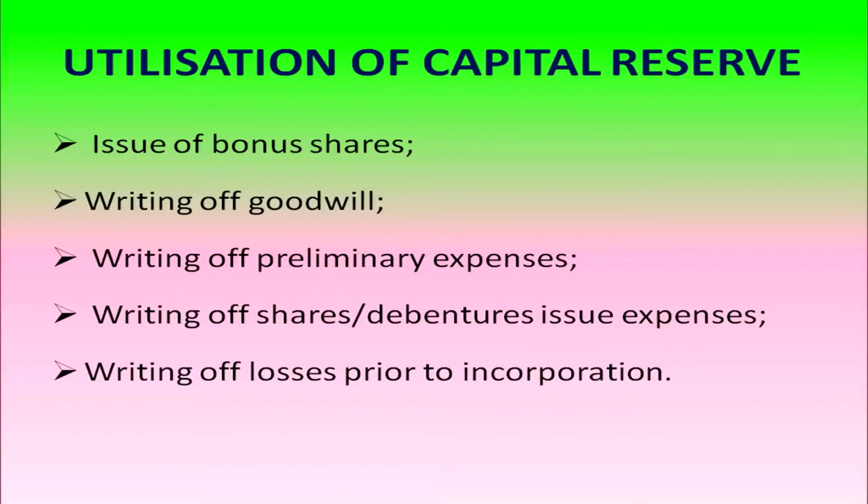Utilization of capital reserve. Capital reserve can be used to issue bonus shares, to write off goodwill, to write off preliminary expenses, to write off shares or debentures issue expenses, to write off losses prior to incorporation.